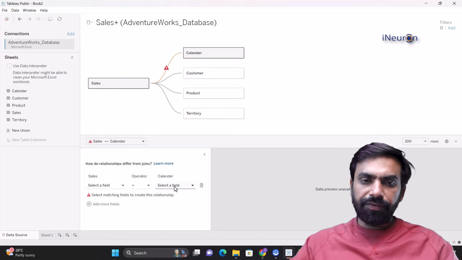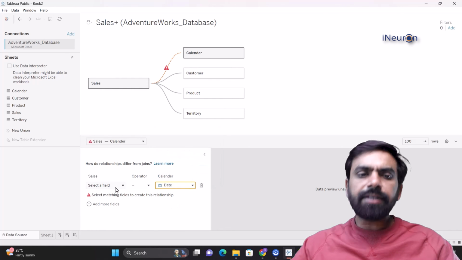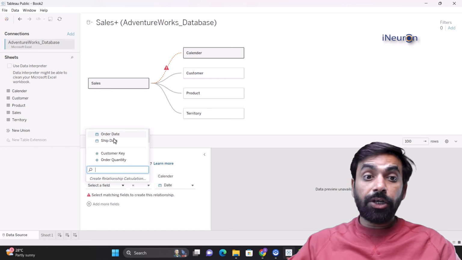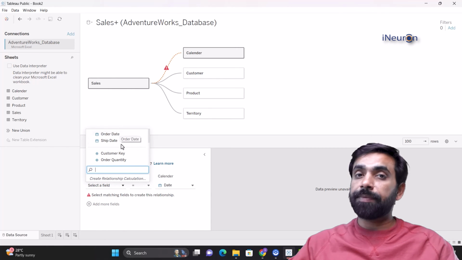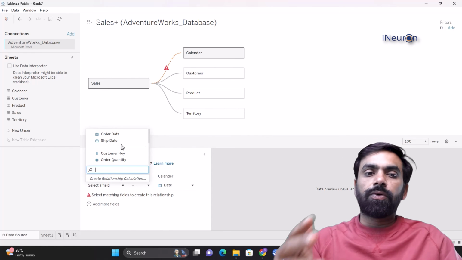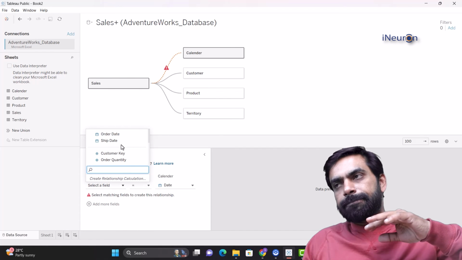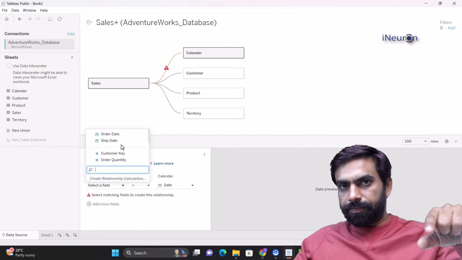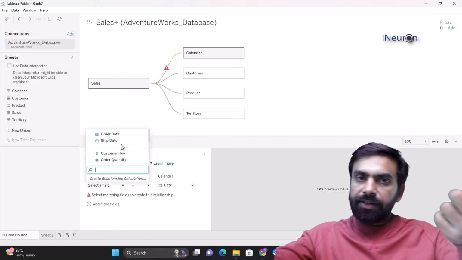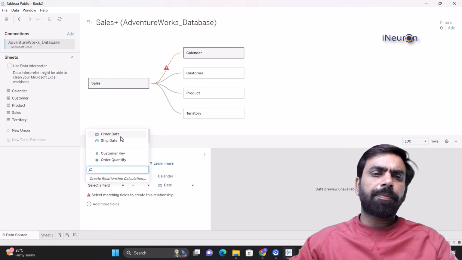Let's see. Let's select the field over here. For calendar, I think it's fine. We'll just take it as date. And if I select the sales table, we get the answer of the previous question I just asked. There are 2 dates, order date and ship date. Now, Tableau doesn't know as a user what are the 2 dates that you want to join. For example, if I join ship date along with date, then this date in the calendar will match the ship date. The entire data of the date will come to ship date, and then I do my analysis as per the ship date. But ship date is not the proper date to join.